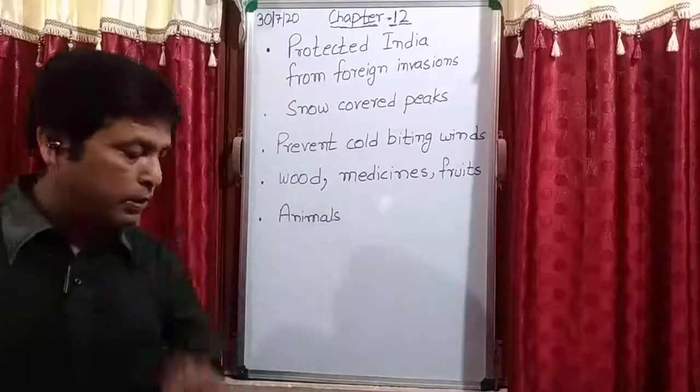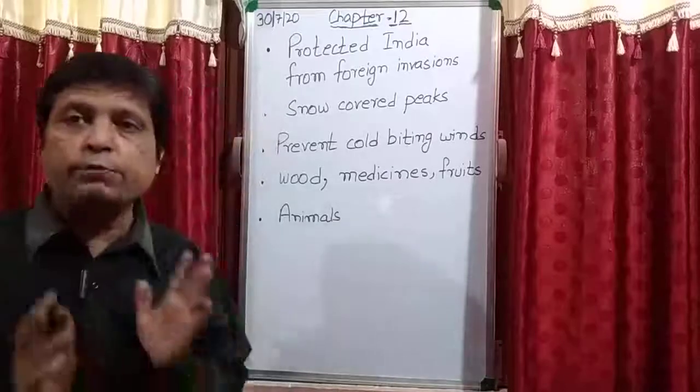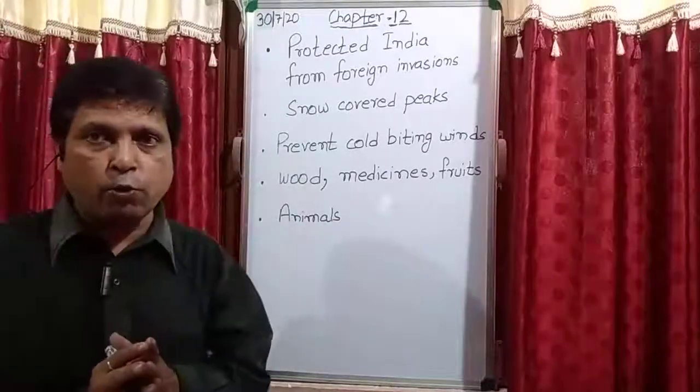देखो समझो इस बात को, ऐसे समझो, ठीक. This region is very cold. Himadri region is very cold.